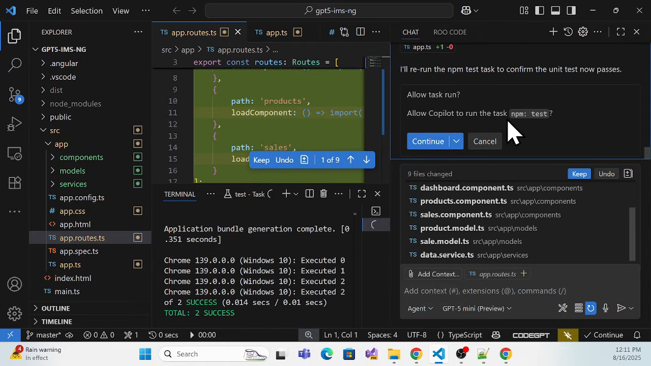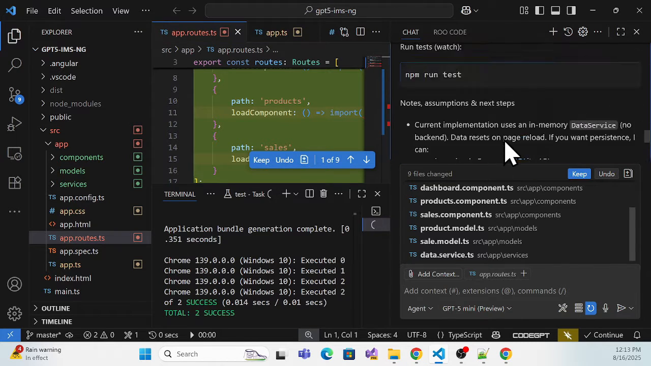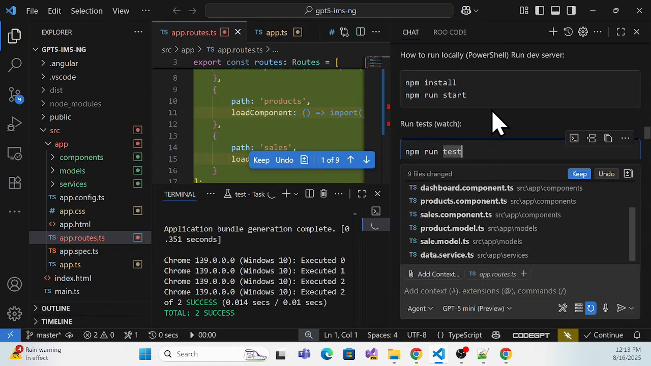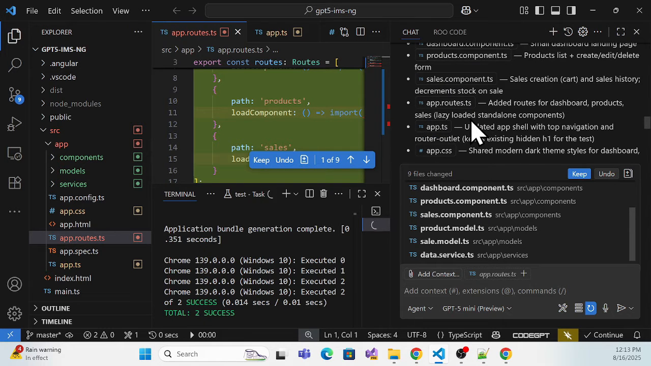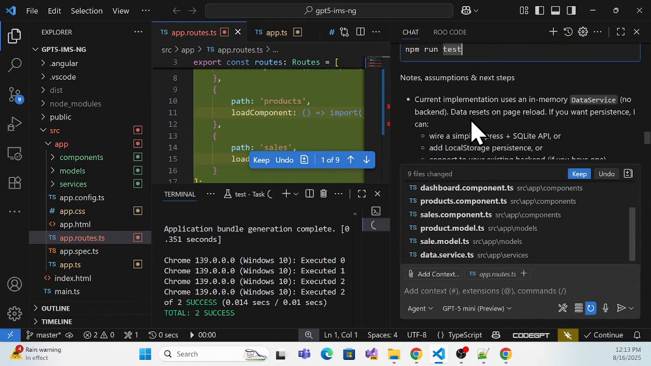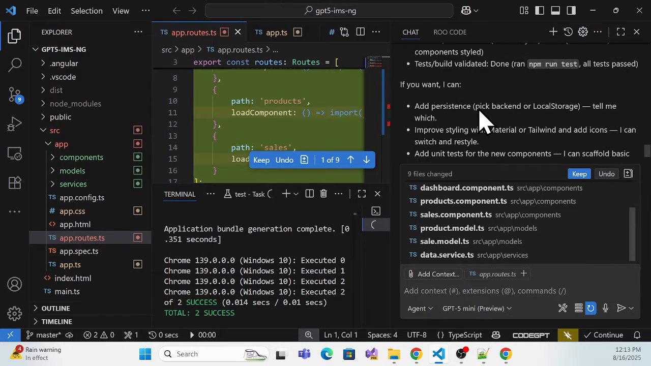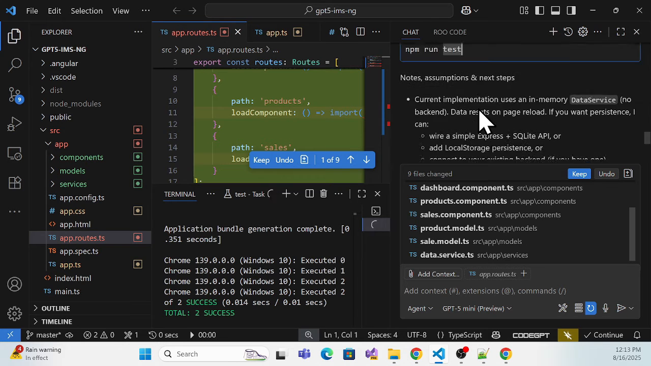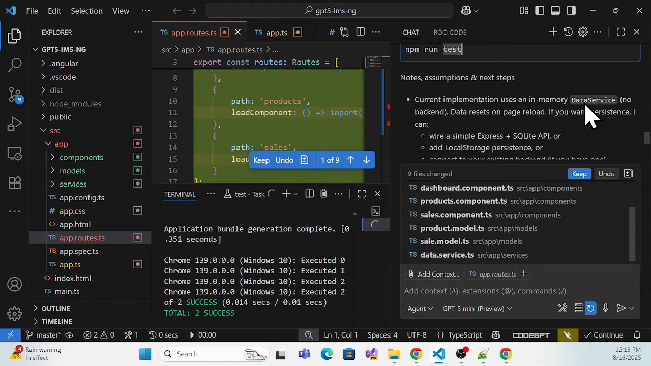Okay, see, again they're asking to allow Copilot to run. Yeah, just simply continue. Okay, at some point they implement whatever we asked, and after that they ask about the next steps. Here they note the assumption for the next step: currently it's implemented using inventory in memory and all, right?